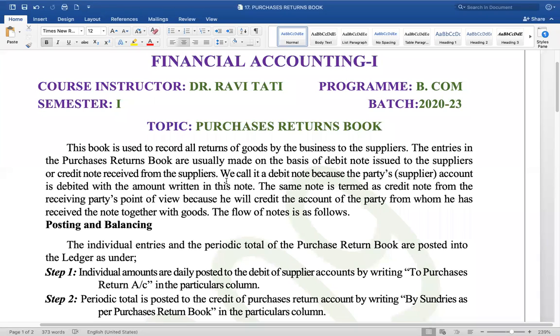The same note is termed a credit note from the receiving party's point of view, because he will credit the account of the party from whom he has received the note together with the goods. Damini also maintains our account. In her viewpoint, she is receiving from us. So our account is credited because we are the giver to Damini.